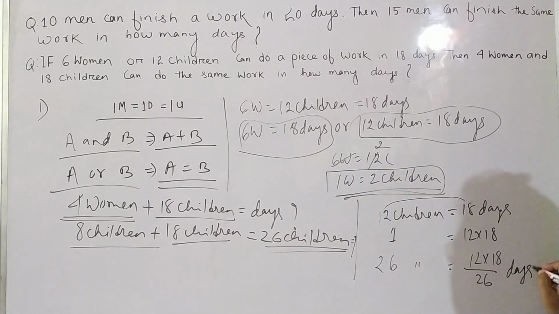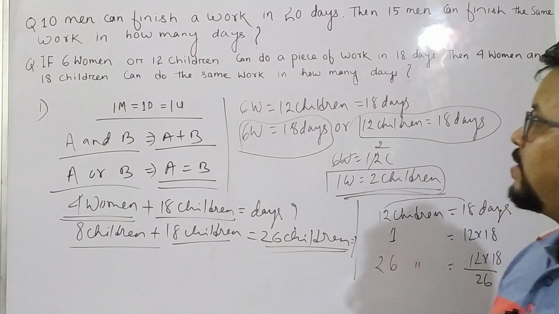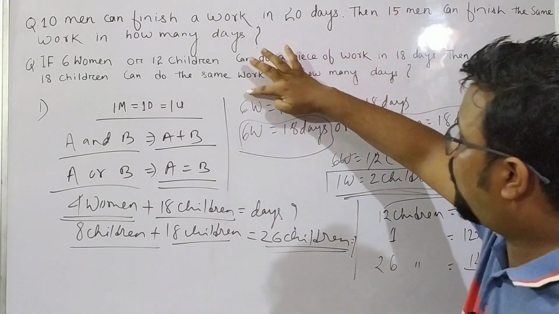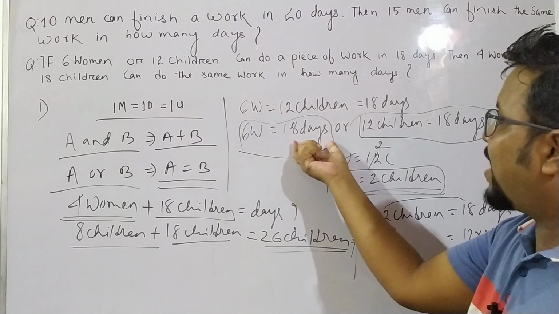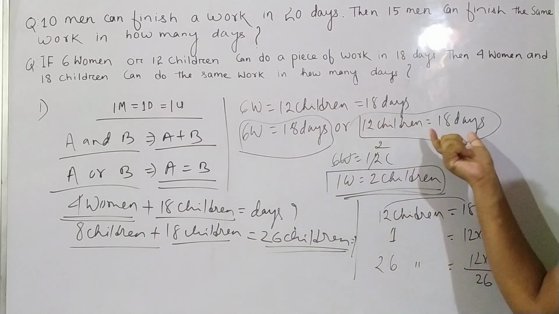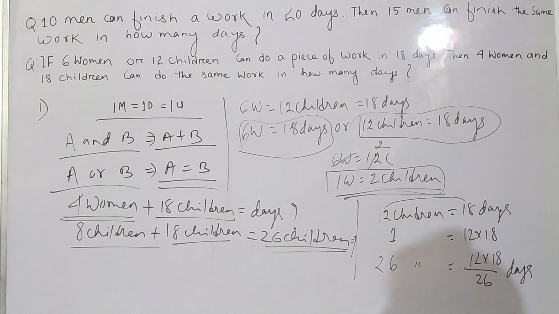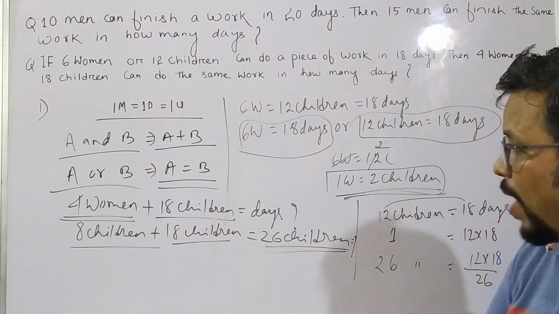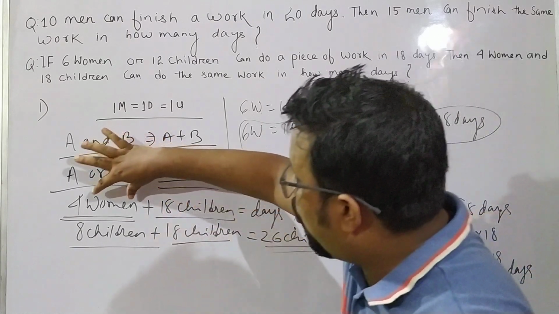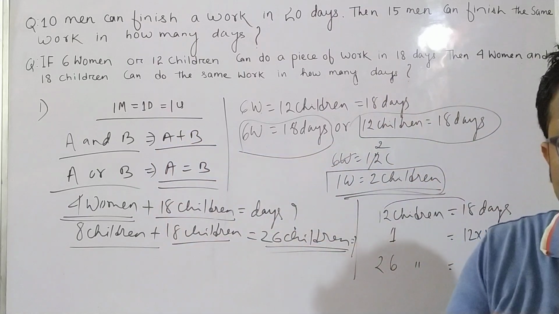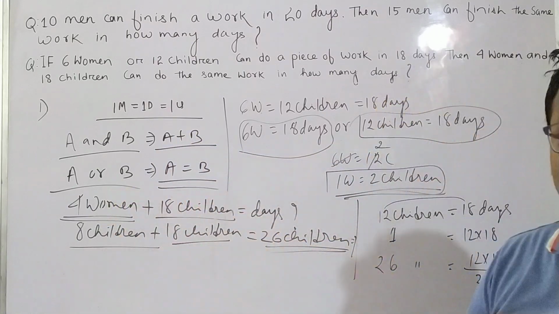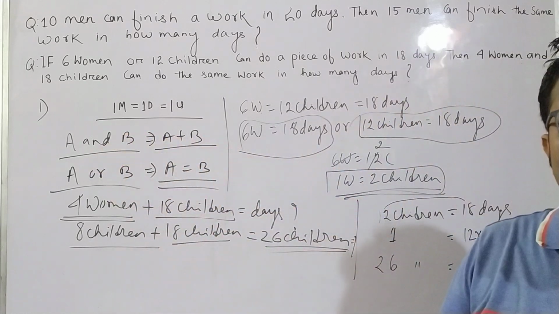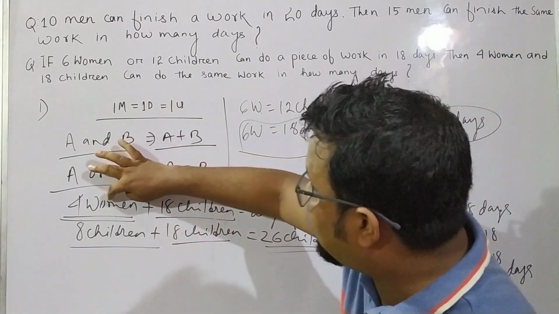So what was our question? The question was given that 6 women can do a work in 18 days, or 12 children can do the work in 18 days. Now the question is, for 4 women and 18 children, how many days will be taken to complete the work? These 4 women and 18 children are different variables, and different variables mean more complexity. We need to convert this into a single variable.